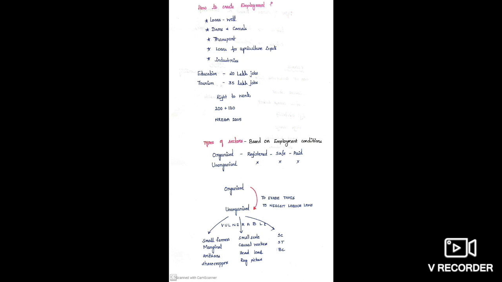And after that, we discussed about how to create employment to these people. So government should provide loan for constructing wells. Government should construct dams and canals. And if wells, dams, canals are available, people will cultivate more crops. So to transport it, government need to develop the transportation facilities. And then government should also give loans for agricultural inputs, for buying fertilizers, pesticides, tractors and all. And also government should start some industries in rural areas so that people can come and sell their products.